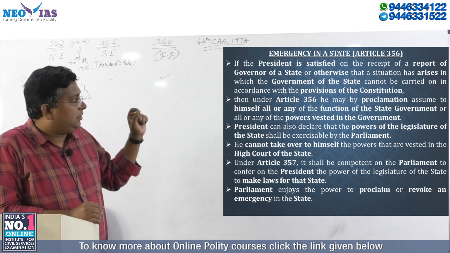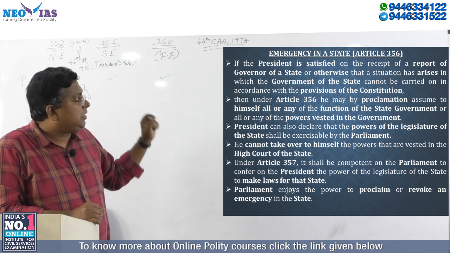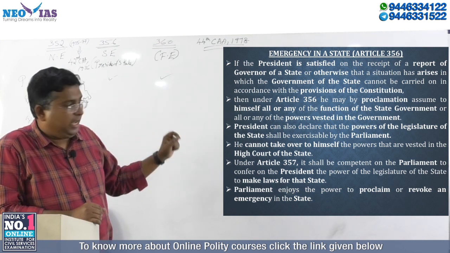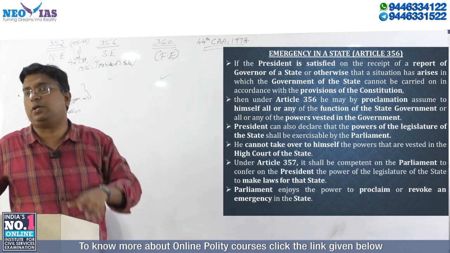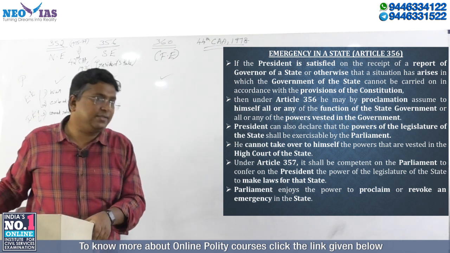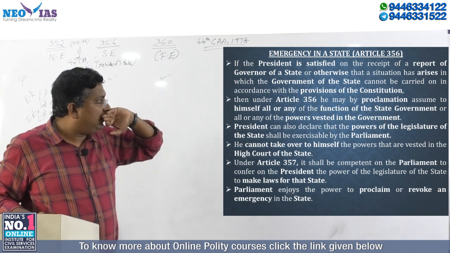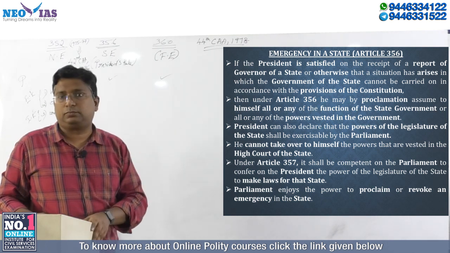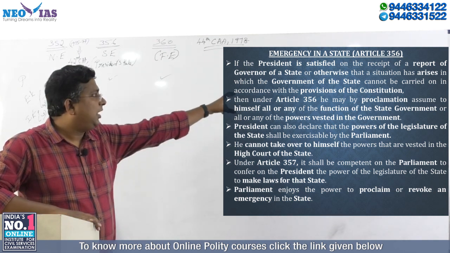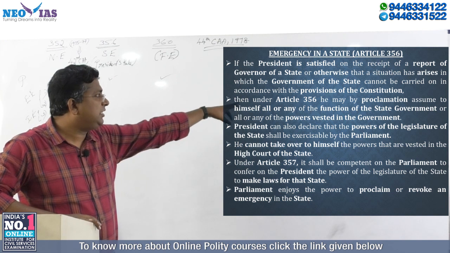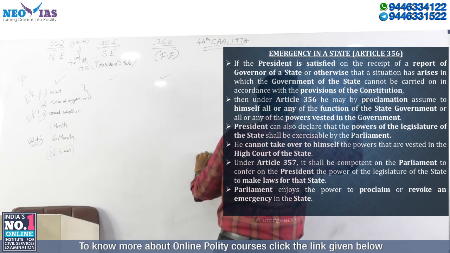That a situation has arisen in which the government of the state cannot be carried on in accordance with the provisions of the constitution. This is very, very, very important. To declare a state emergency, this condition is very important, that a situation has arisen where the state government cannot be carried on in accordance with the provisions of the constitution.